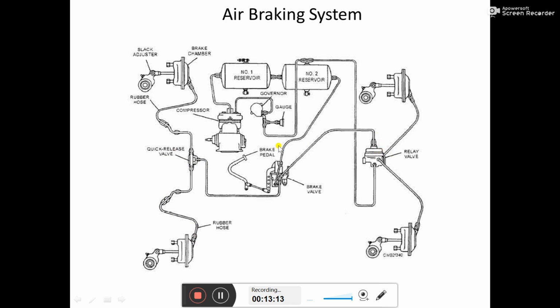The relay valve also does the same work. As the foot pedal is left by the driver, or the foot is removed from the foot pedal by the driver, at that instant only, whatever air entered into the brake chamber previously gets released out through this relay valve. Because of that only, many times whenever the brake is applied by the driver, at that time you can notice a kind of sound of air coming from the truck. Why? When the driver presses the brake pedal, at that time the air is supplied from the reservoir to the brake chamber, but as soon as the driver releases the brake pedal, meaning he does not want to apply the brake now, he wants to release it,